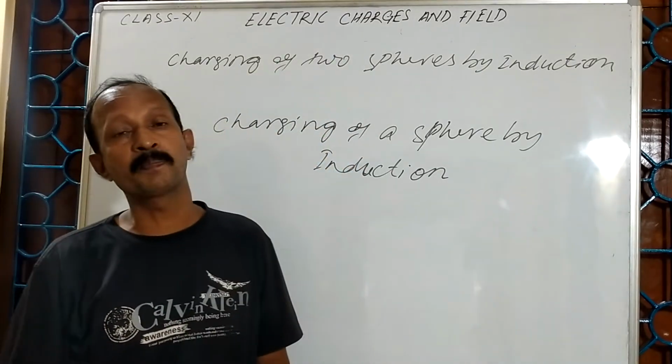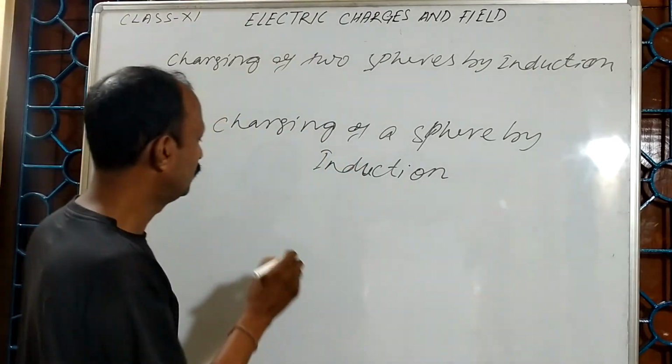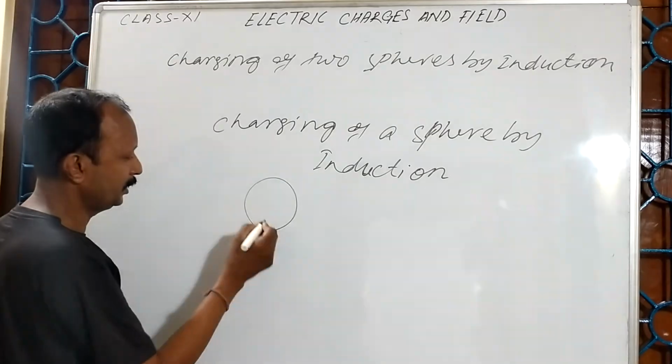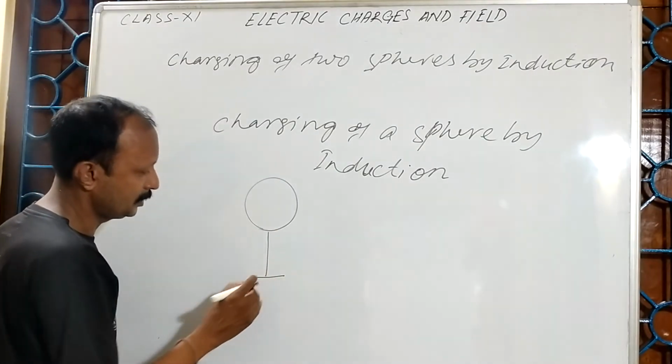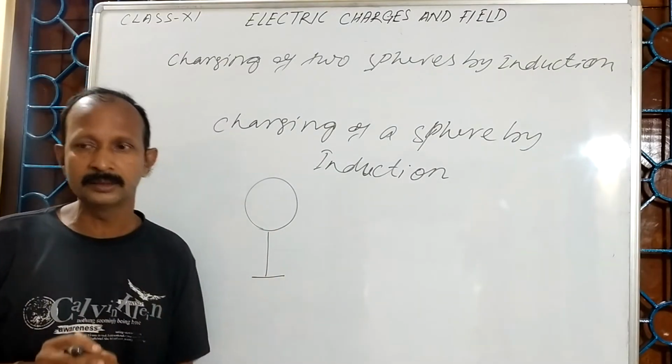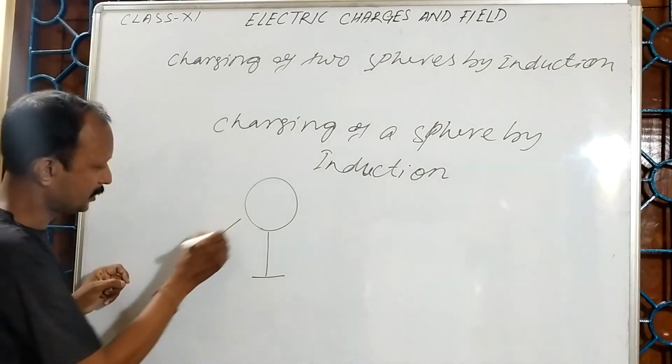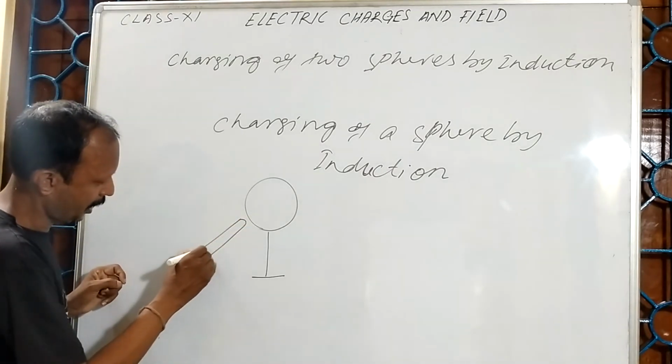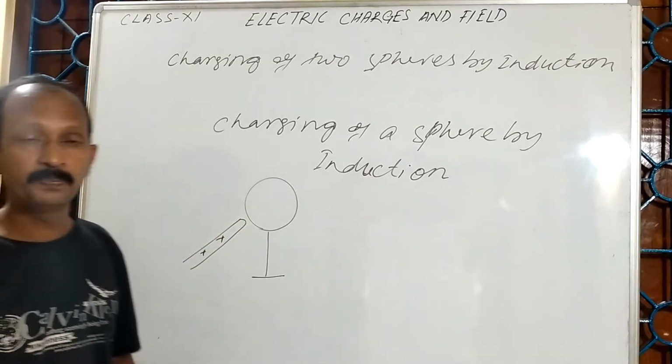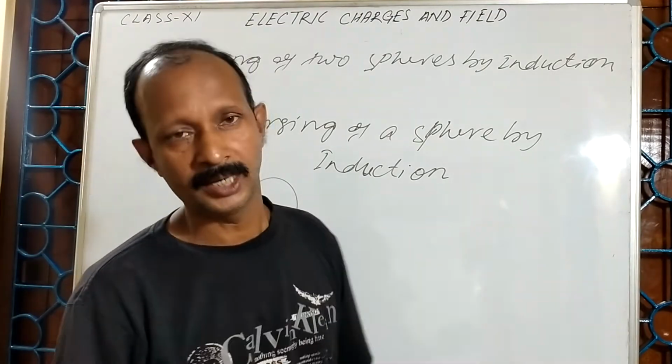Suppose I am taking one metal sphere. This is an insulating stand. Now I shall take one glass rod which is positive in charge.